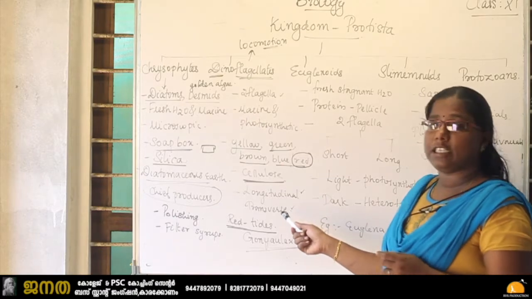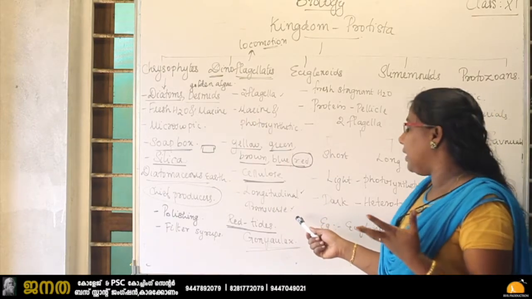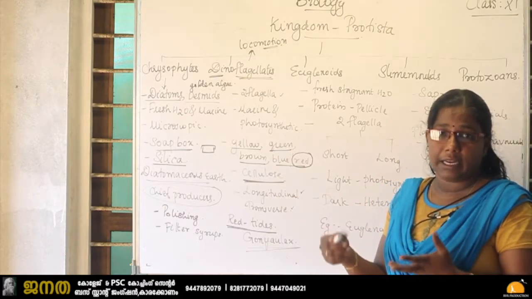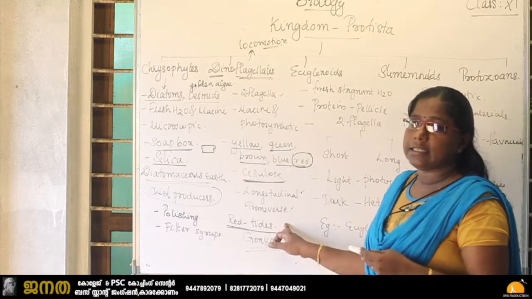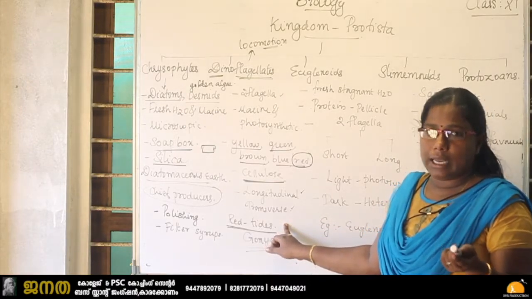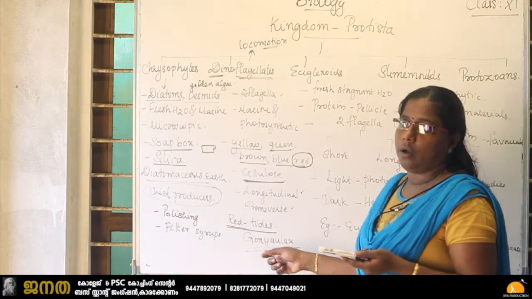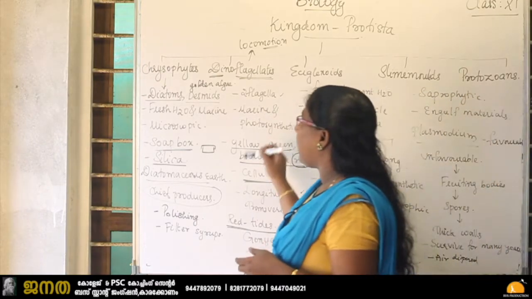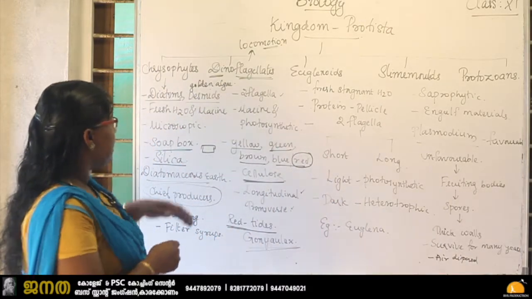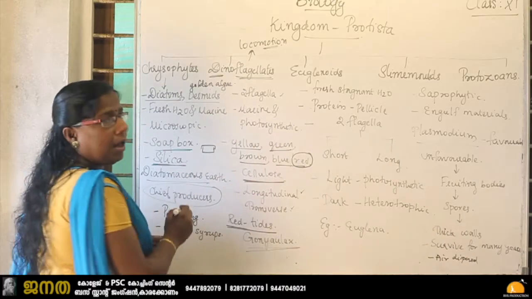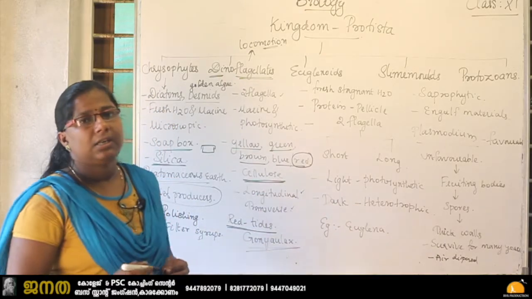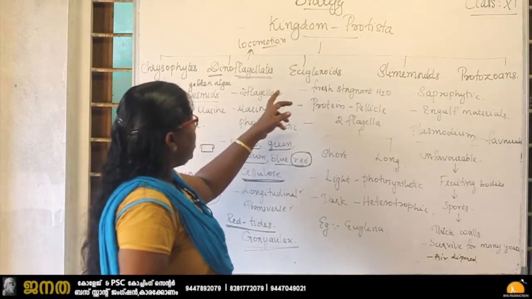During some time the red dinoflagellates will multiply vigorously, and that spreads over the sea, and when the tide forms, we can see the tide in red color. So that is called red tides, and that is highly poisonous and causes the killing of fishes. Then example, Gonyaulax. So these are the characteristics of dinoflagellates. So we studied chrysoflagellates, its cell wall is deposited with silica, and in dinoflagellates its cell wall is deposited with cellulose. So next one is the euglenoid.